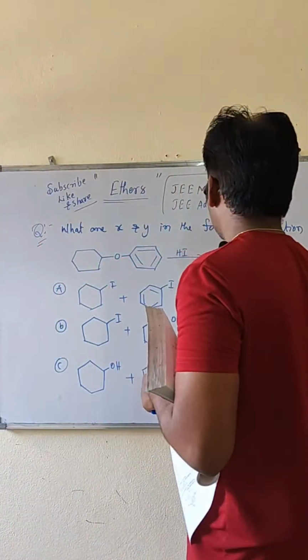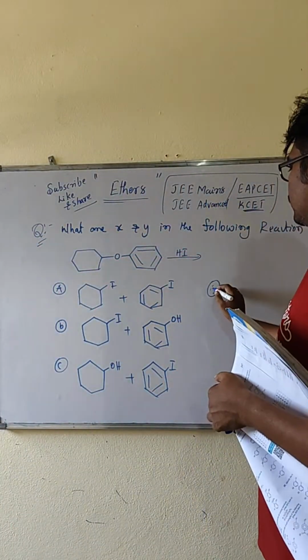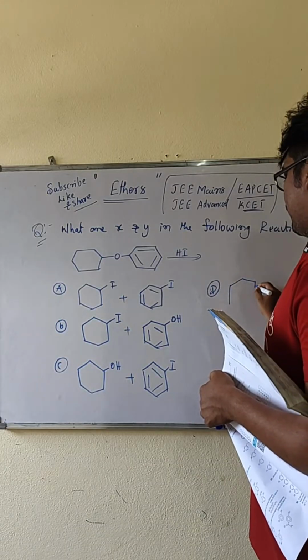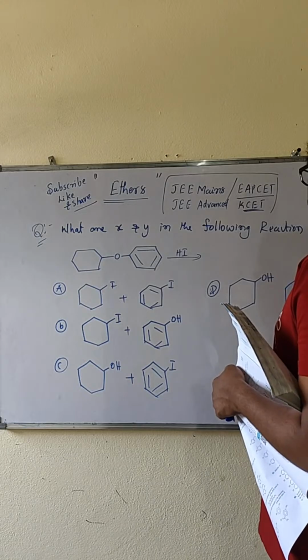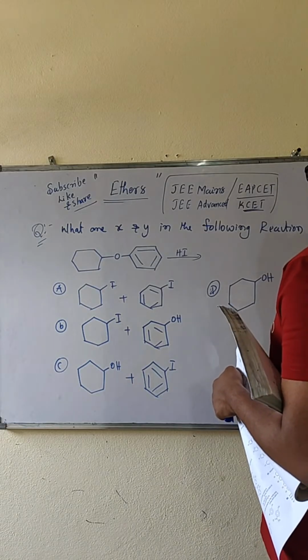Then the last, fourth option, that is D: cyclohexane attached with OH, and benzene attached with OH, that is phenol.